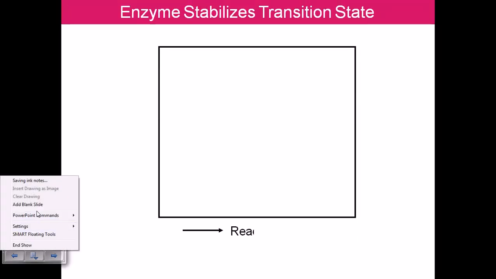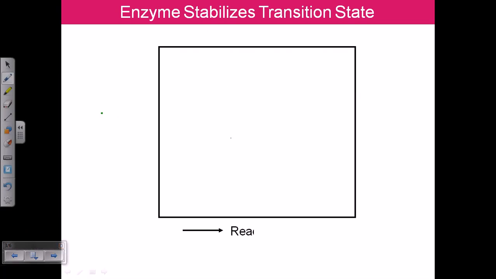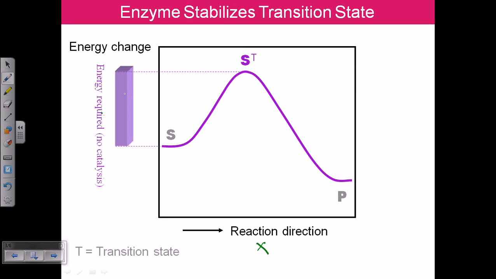Fine, take a color first. Now begin with this part. So this is the enzyme. Let us consider the graph, and in this graph we have the reaction direction on the x-axis and the energy change on the y-axis. Now what is happening without the presence of any enzyme for any kind of reaction? Say this is the starting point, this is the substrate region, and this is the ending point or the product region. The energy required for the reaction to happen is much higher, as we can see in this case.